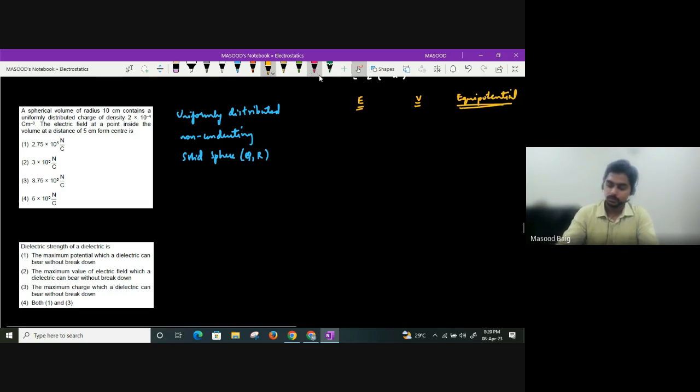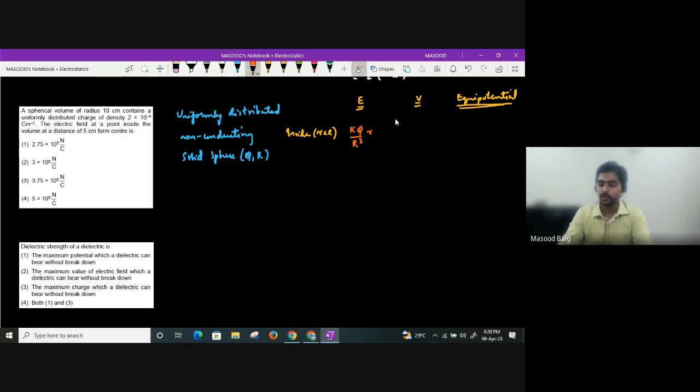Okay. Now, where are we going to find firstly? I am going to find inside. So inside means small r, the distance from center, will be less than capital R. So inside the field for a non-conducting uniformly distributed solid sphere will be given as kq divided by capital R cube into small r.